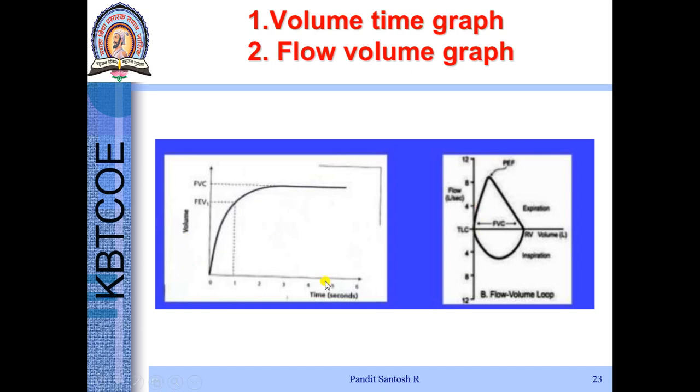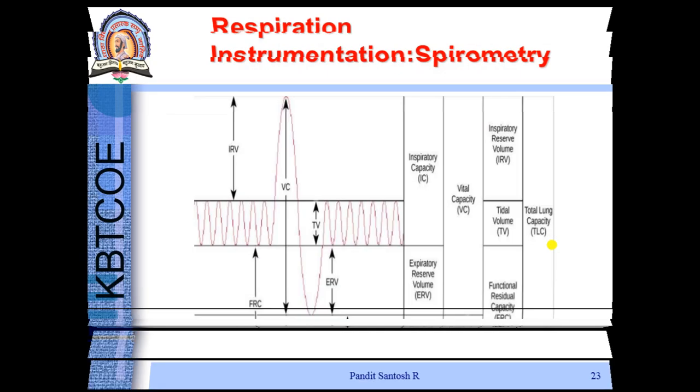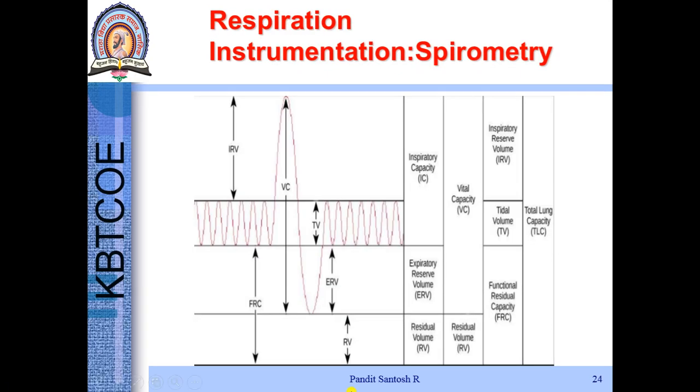with respect to time. Here is flow volume versus time, and here is flow versus volume. So from these two graphs, the forced expiratory volume capacity of the particular lungs is studied. These are the various parameters which are studied under spirometry. Initially, the patient is said to have a normal inhale and exhale. When he inhales, the graph moves in the vertical direction. When he goes for expiration, it goes down. So in this way, the patient is said to have a normal breath in and out, and the recording happens.